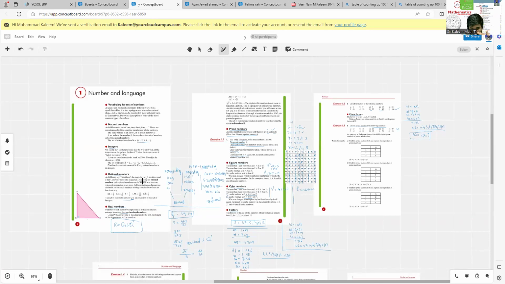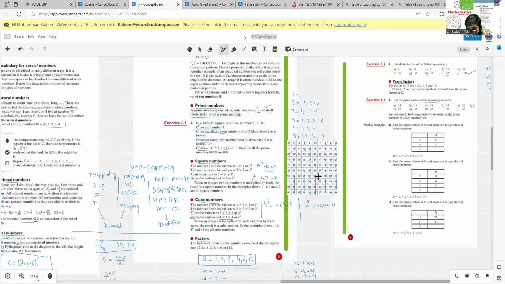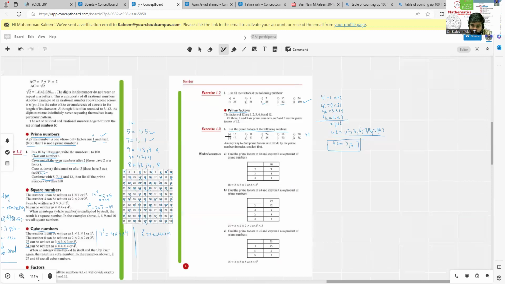In rational numbers, we understood the concept by using decimal numbers and the fractional form. After that, we understood the definition of prime numbers and how we can calculate the prime numbers up to 100 by using this table. After that, we also understood how we can find the square, cube, and factors, and at the end of this class we understood how we can find the prime factors. I think that's enough.